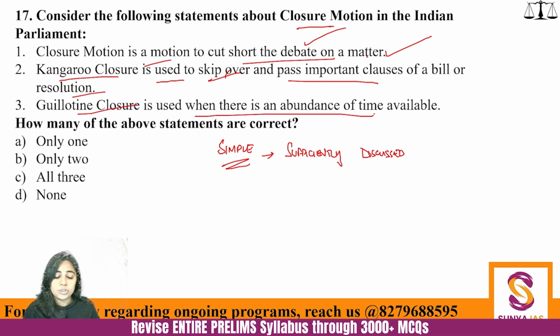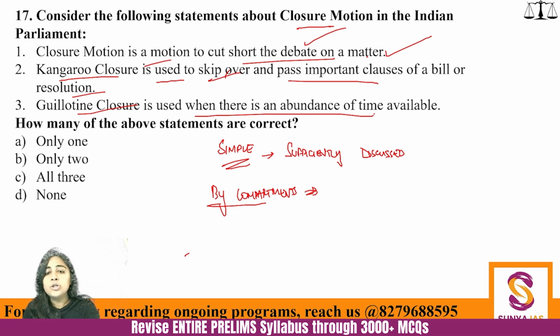So simple closure. Then you have closure by compartments. By compartments means that whatever legislation, whatever discussion you are having, you break down that discussion in a few headers, and then you keep on voting on those headers accordingly. That is closure by compartments. The third thing mentioned over here is kangaroo closure.